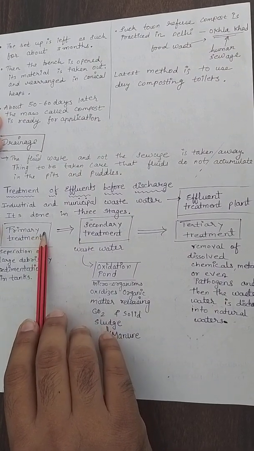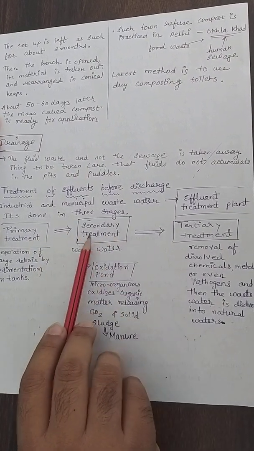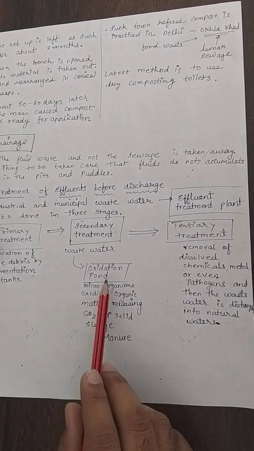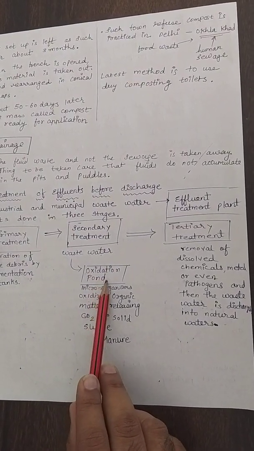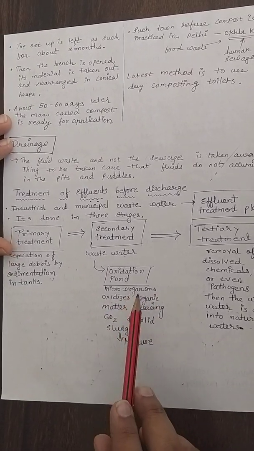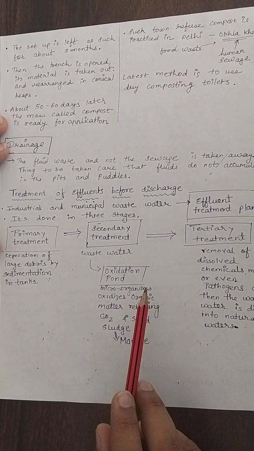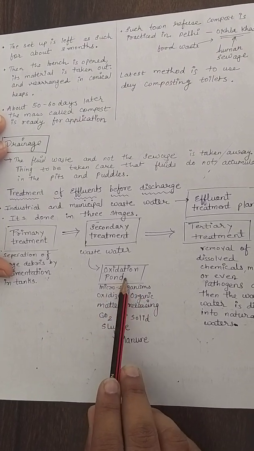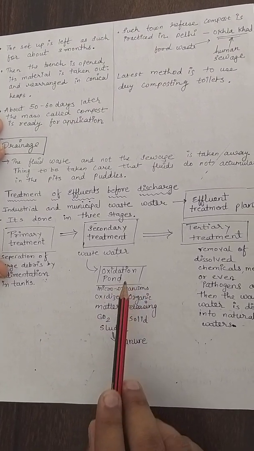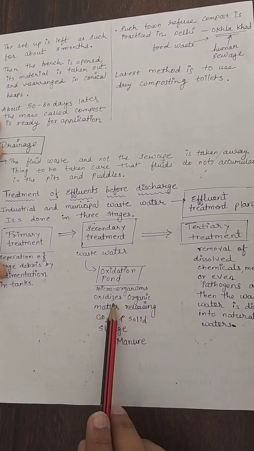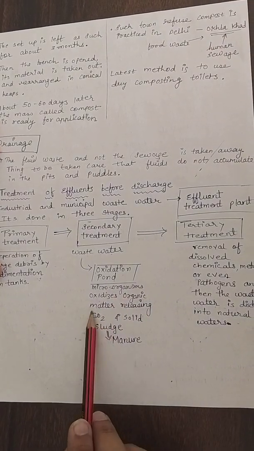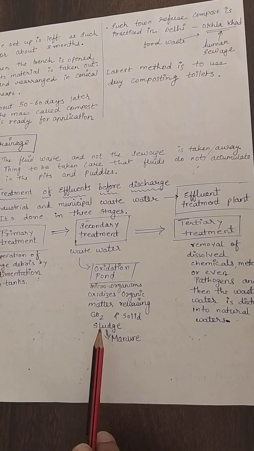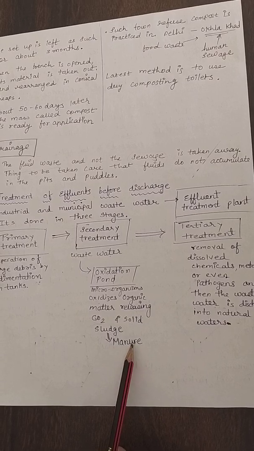Then the wastewater is transferred to the secondary treatment plant, where the water is taken to an oxidation pond. In this pond there are lots of microorganisms already present, like algae, fungi and bacteria, because of which the organic matter will release carbon dioxide and sludge will be left out. That sludge could be used for manure preparation.